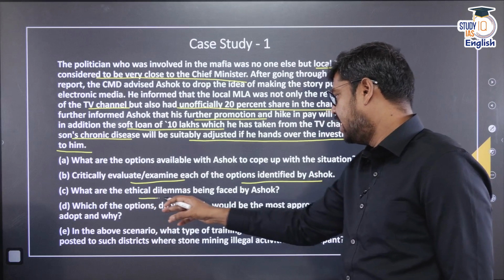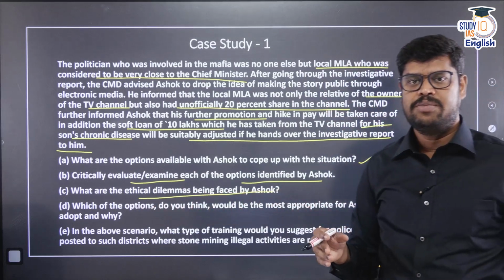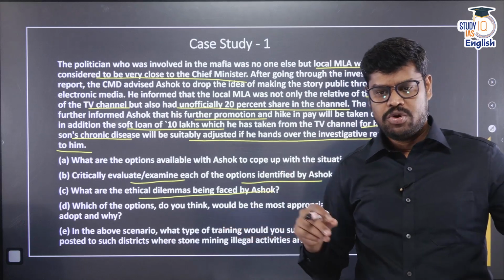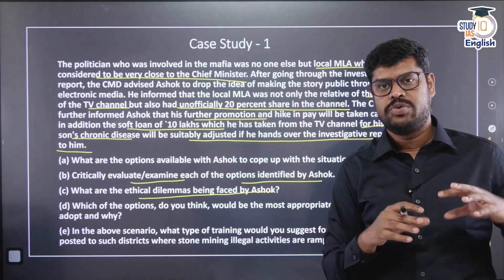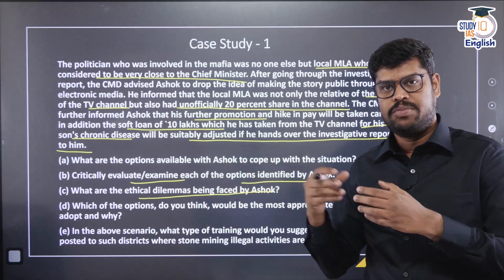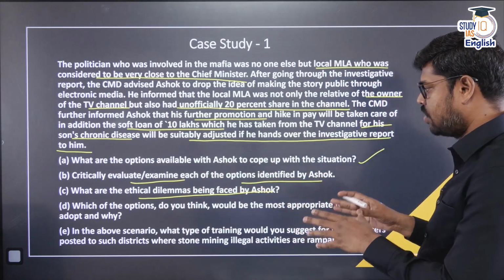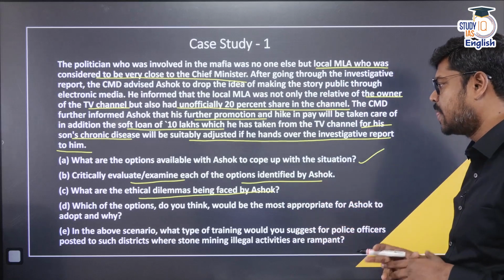What are the ethical dilemmas being faced by Ashok? An ethical dilemma means Ashok is in a position of conflict between right and wrong. He knows that something is right, but there can be a negative consequence to him. But something is wrong, and there can be a positive consequence for him. That is an ethical dilemma. So what kind of ethical dilemma does Ashok face in this particular case?